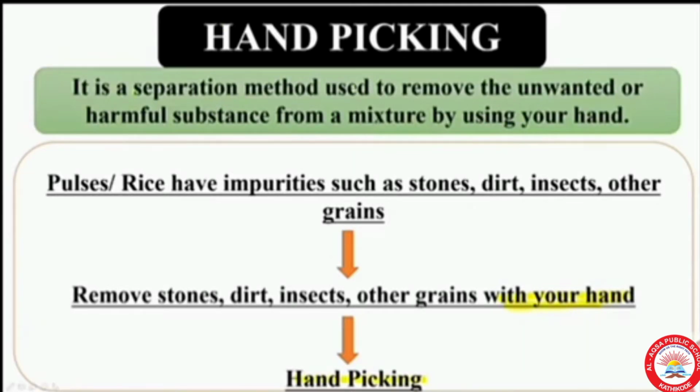So, hand picking is a separation method used to remove the unwanted or harmful substance from a mixture by using your hands.